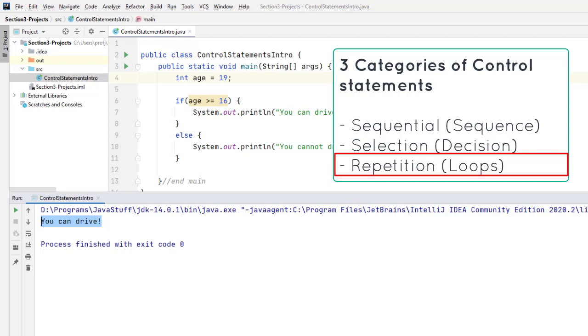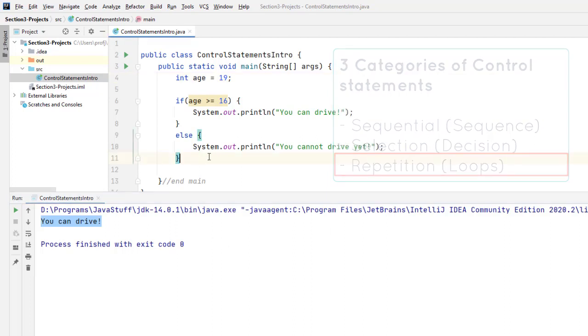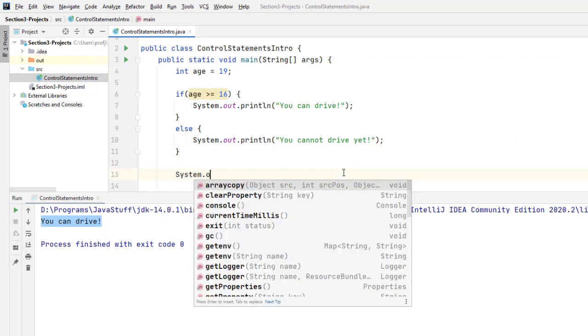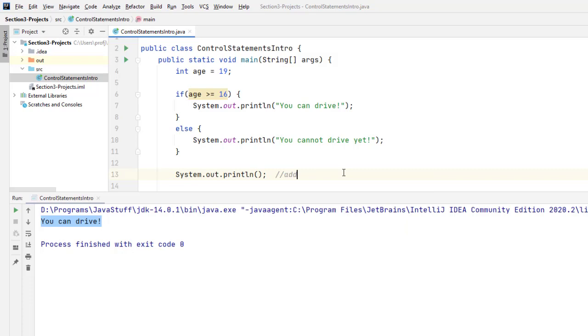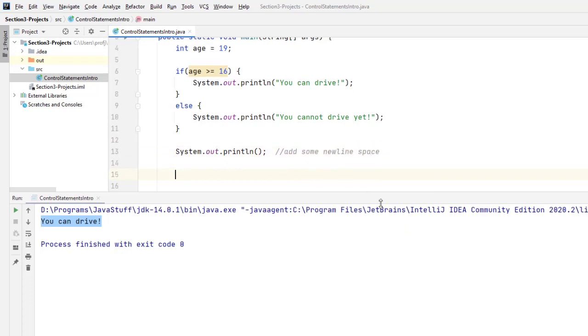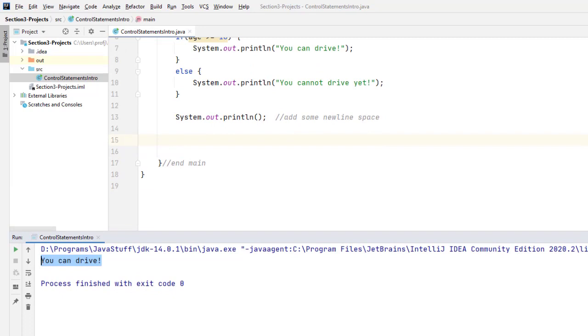I'm just going to print out the numbers 1 up to and including the age with happy birthday in front of each of them. So after this little test right here, I'm going to put a regular old print line just to add some new line space. And then we're going to put, let me see here. We'll do that. So we'll say int i equals 1, because we're not really starting at 0 here. And, all right, then we will put that, and sometimes I do something like this.